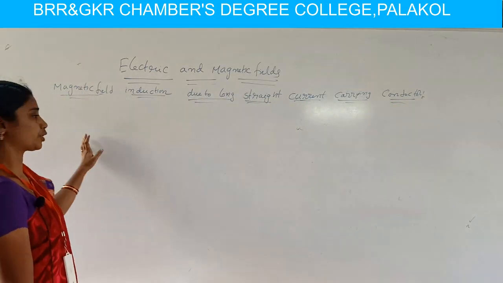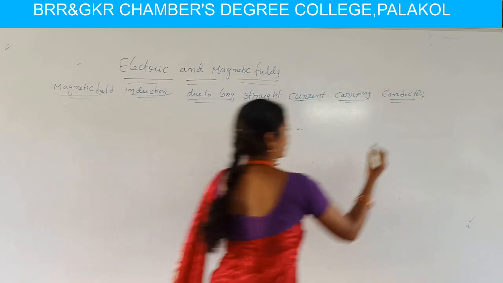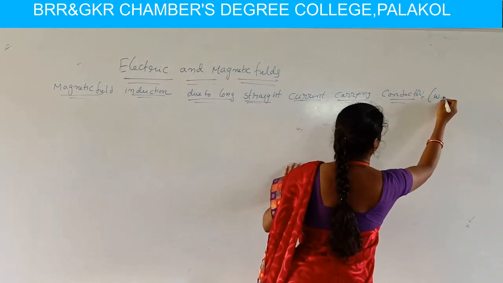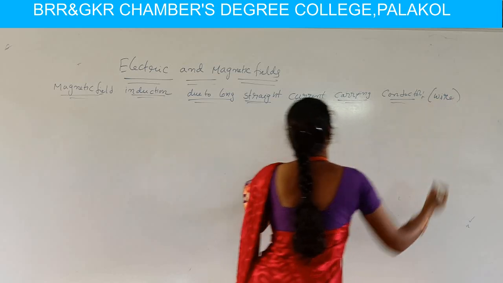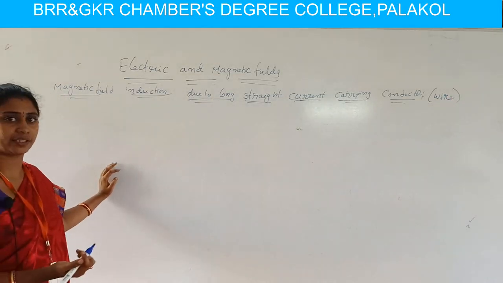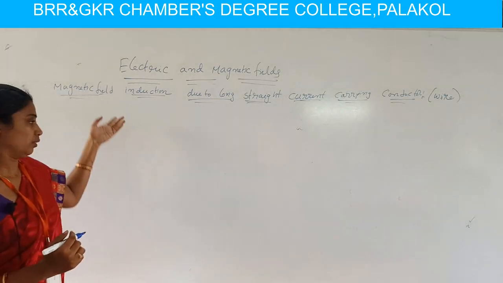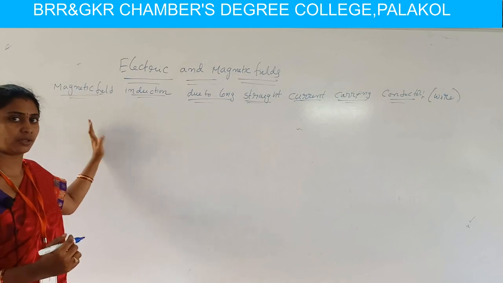This can also be said to be magnetic field induction due to a long straight wire. In the examination, they ask the question as calculate the magnetic field induction due to a long straight current carrying conductor or magnetic field induction due to a long straight wire. Then the answer is this one only.